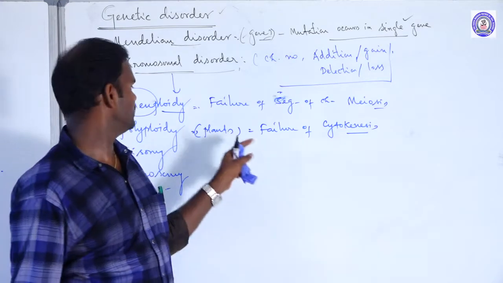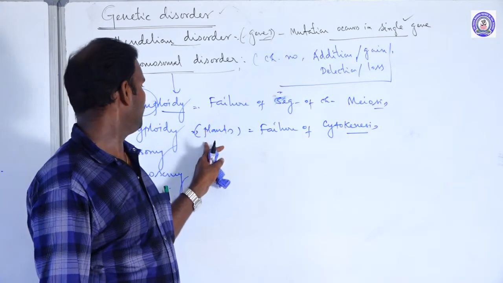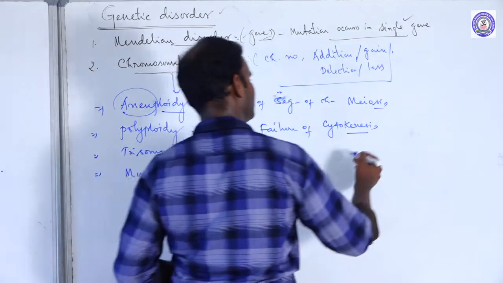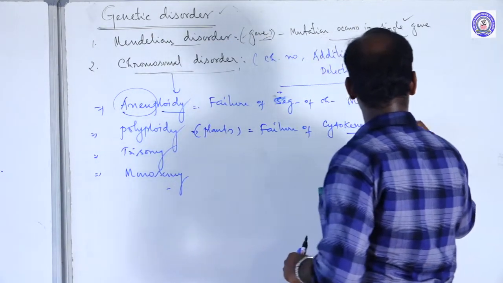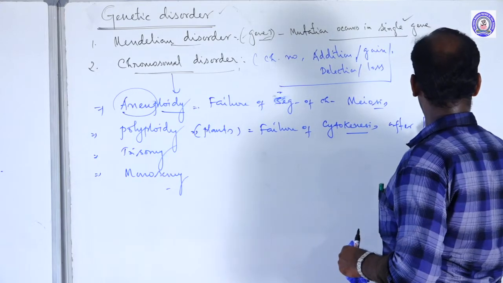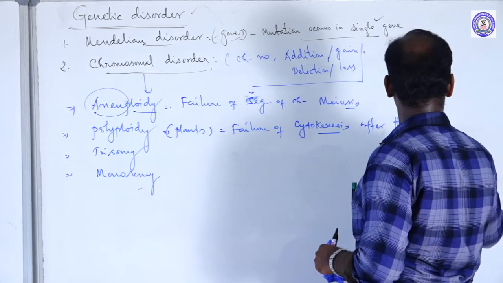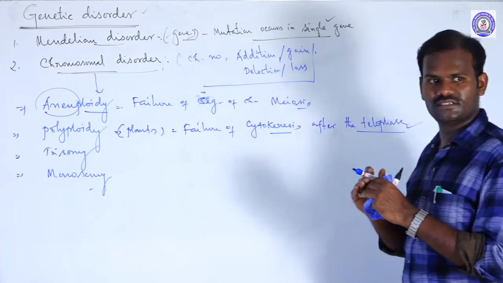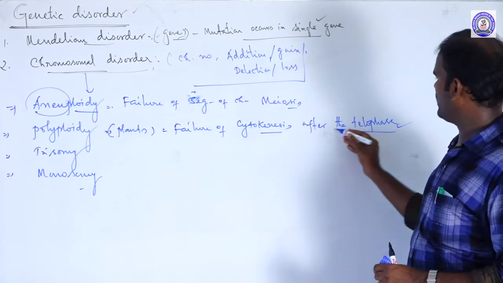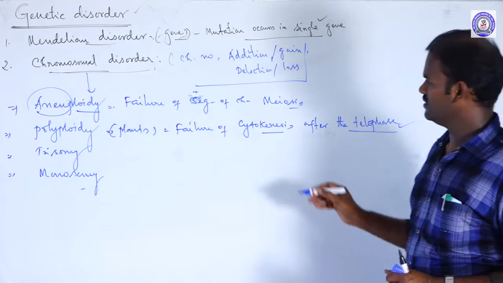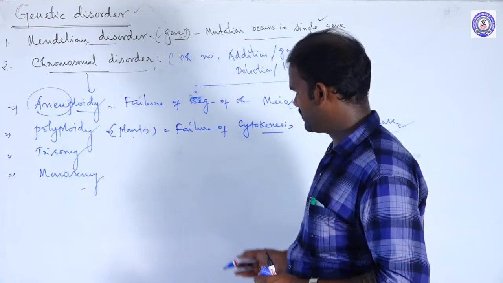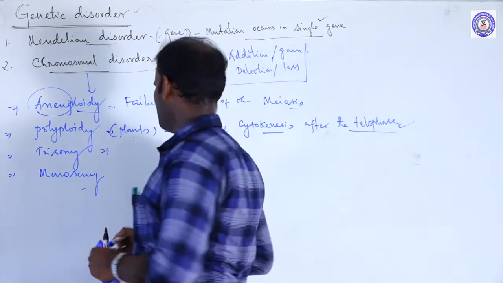Polyploidy is observed in some plants also. Then what is called trisomy?